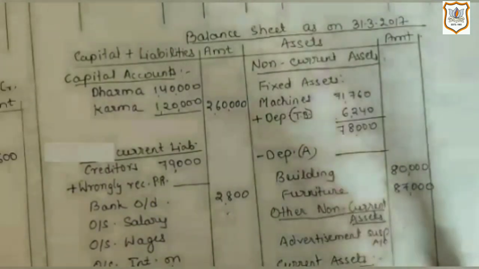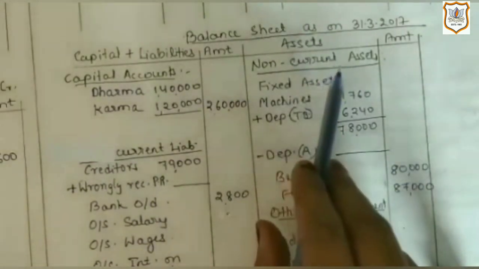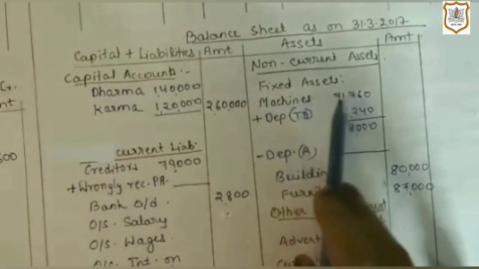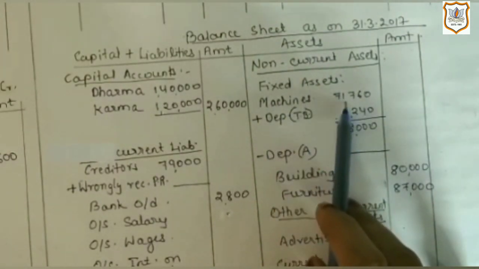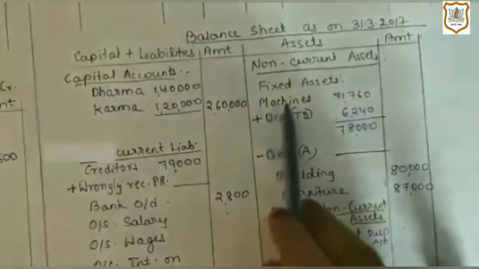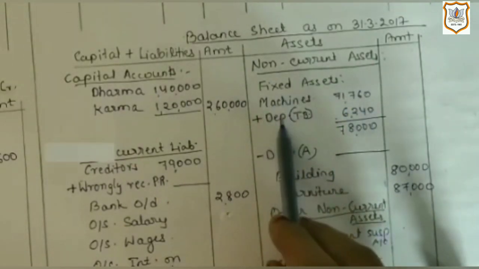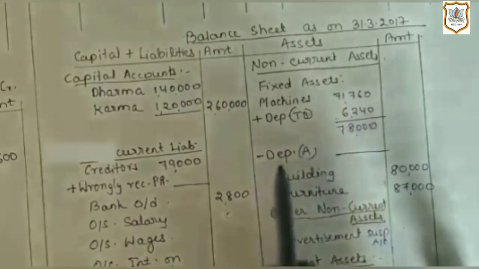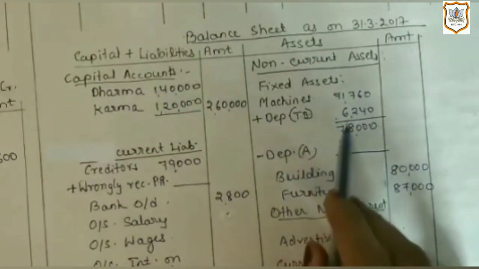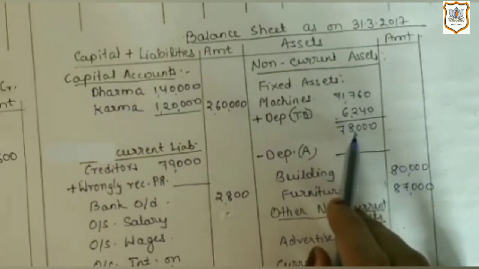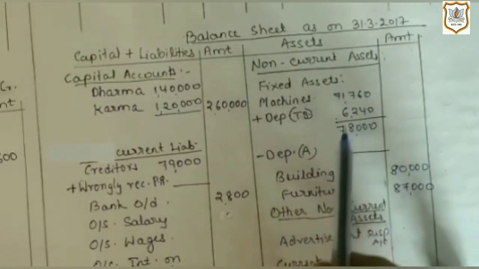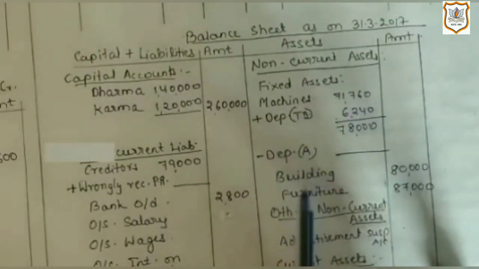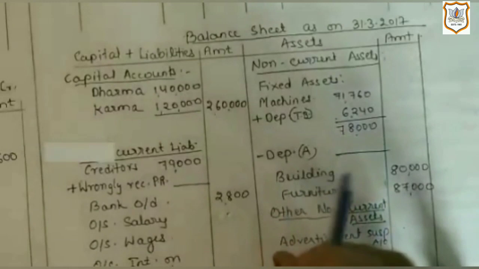We will show it on the asset side of balance sheet like this. Here the value of machine is given in the trial balance, which is 71,760. Then we will add depreciation as per the trial balance, which is 6,240. By adding this, we will get 78,000. So 78,000 is the value of machine before depreciation as per the trial balance.